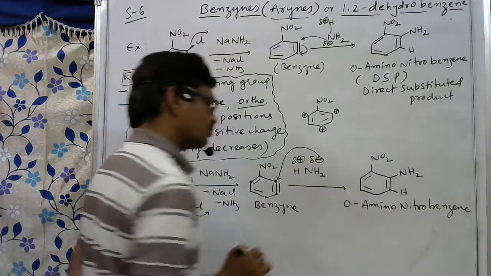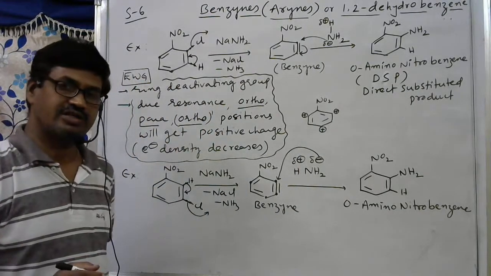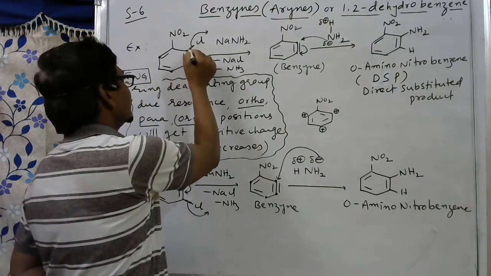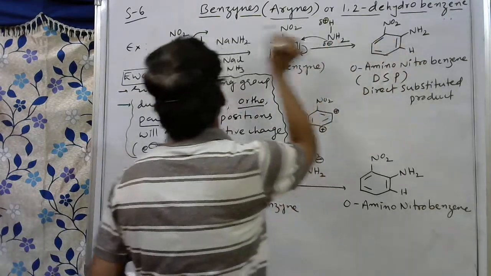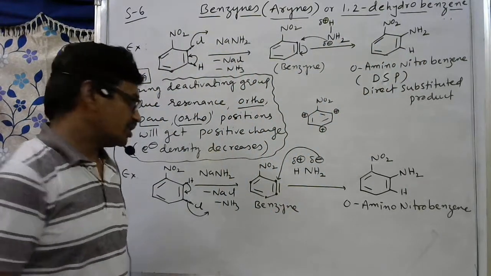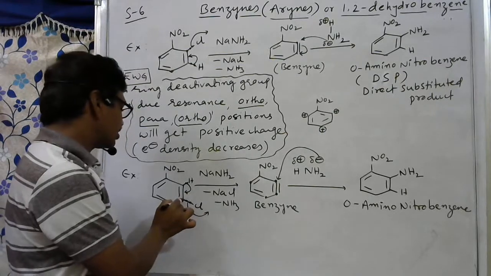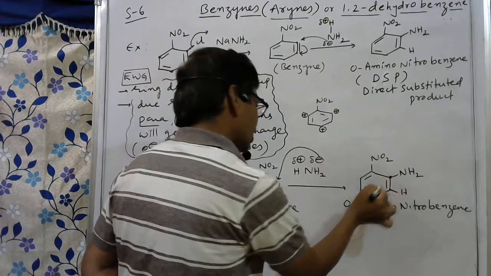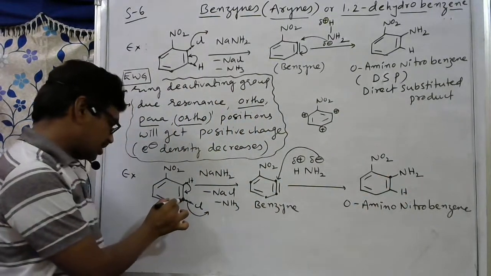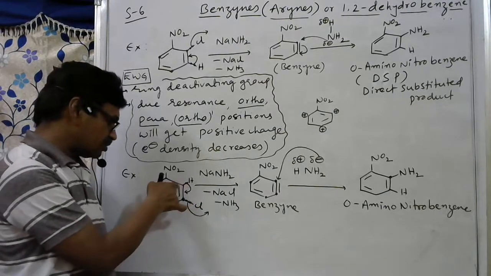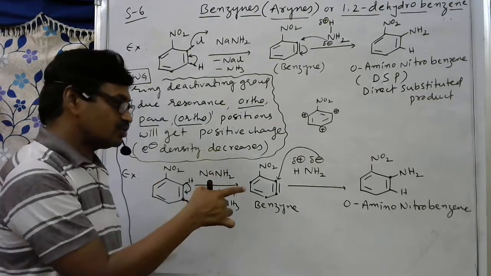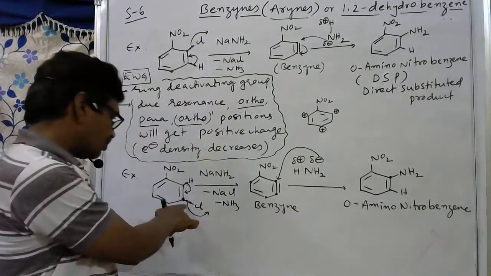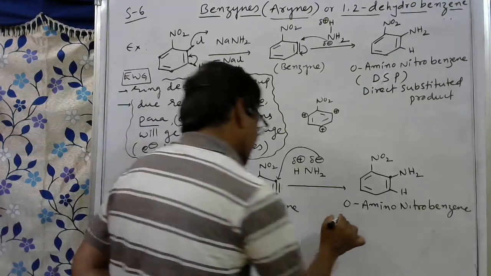So here, which product is it, a sine substituted product or a direct substituted product? Here chlorine is eliminated from this carbon atom, and nitrogen attacked a carbon atom adjacent to the leaving group. If you observe, chlorine is present on this carbon, the meta carbon atom, but the NH2 group is coming to the ortho carbon atom. So the leaving group is on this carbon, but the NH2 group attacked this carbon atom. That means the NH2 group comes to the carbon atom adjacent to the leaving group, Cl. So this is the sine substituted compound.